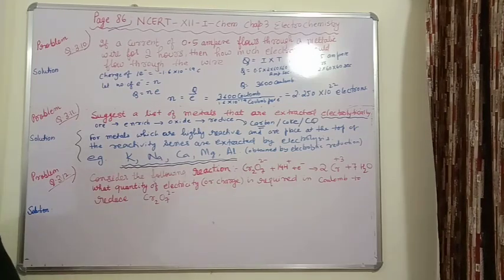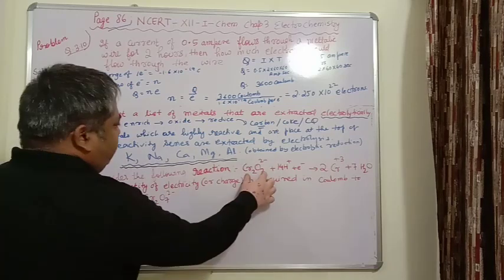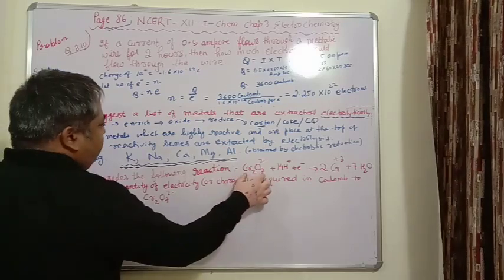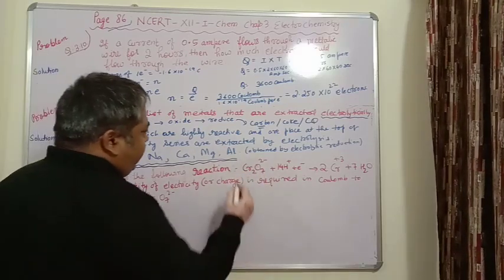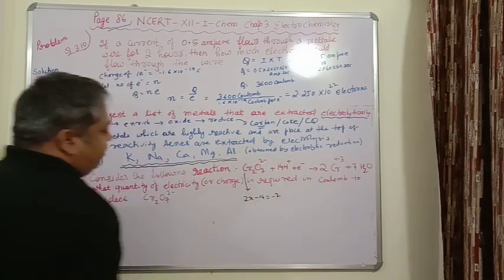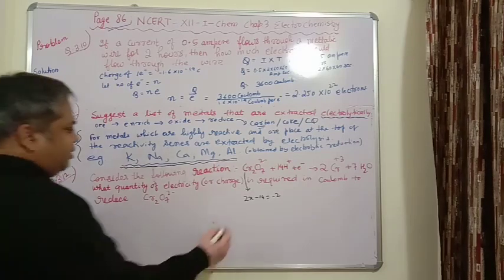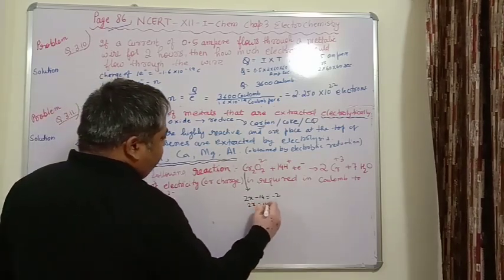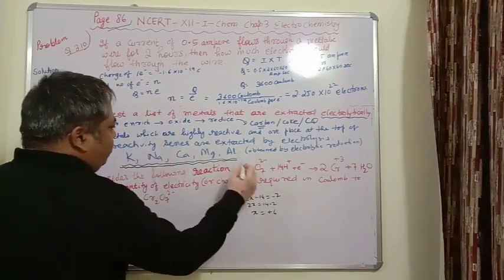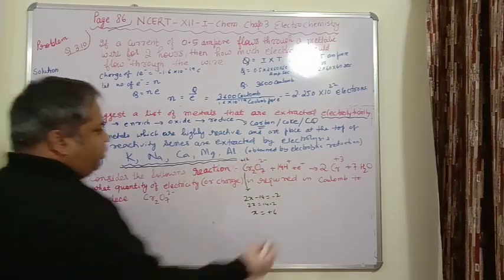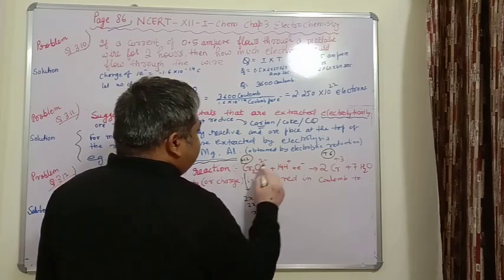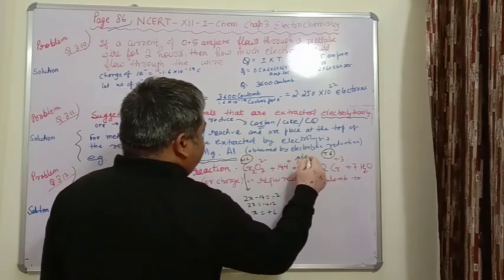Next question is, consider the following reaction in which dichromate ion is becoming chromium ion. So what is the oxidation number of chromium here? Let this be equal to x. So 2x minus 14 will be equal to minus 2, applying the concept of redox reactions from class 11. So this will become 2x equals 14 minus 2, so x is equal to plus 6. So for 2 chromium it is plus 12, and for 2 chromium 3 plus ions it is plus 6. So it is gaining 6 electrons.